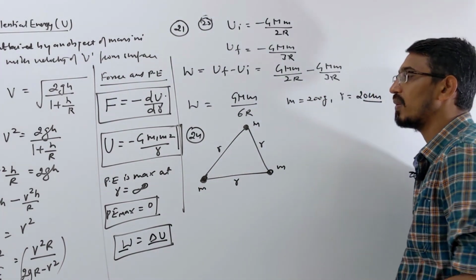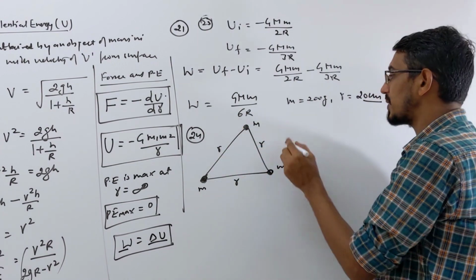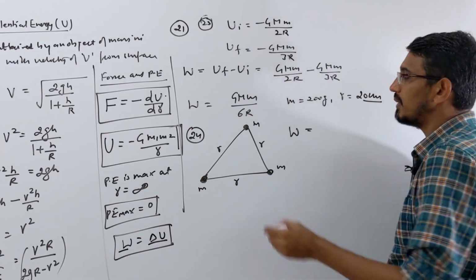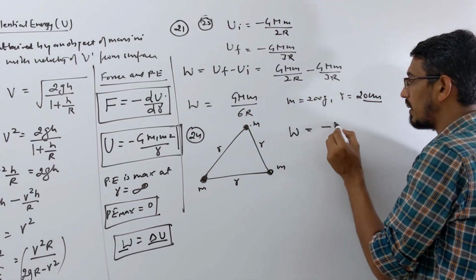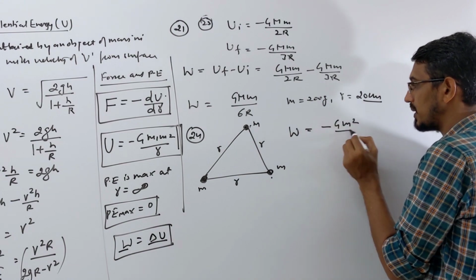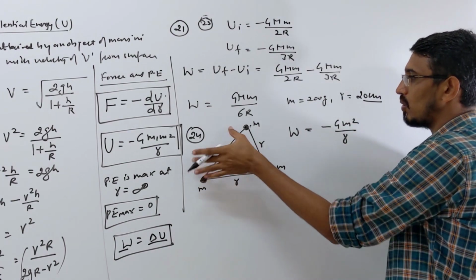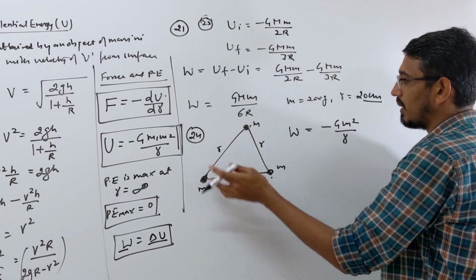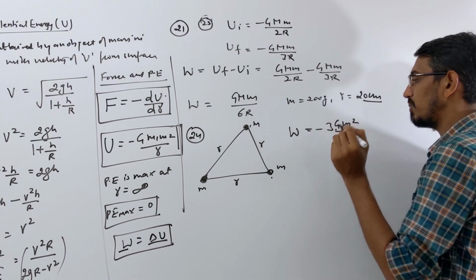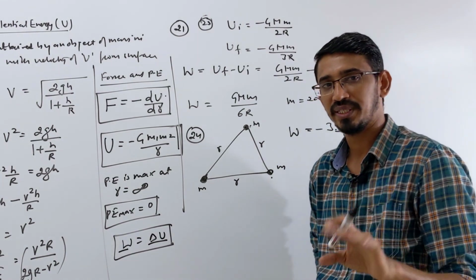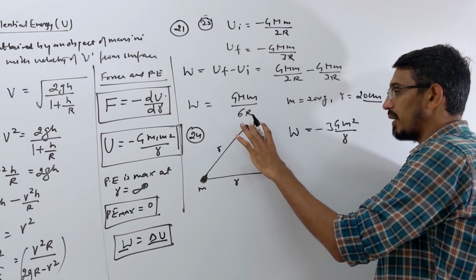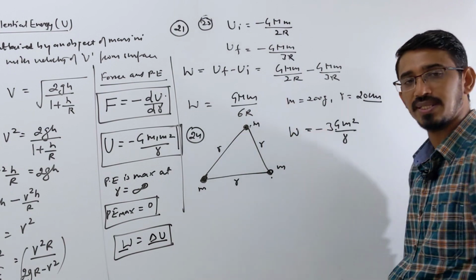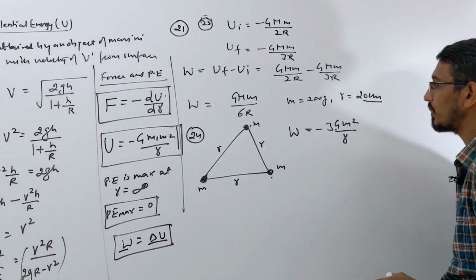I told you how to calculate the net work done in doing this, or the potential energy of the system. How many pairs do you have? Calculate their potential energy. This is one pair, and it becomes minus G m squared by the distance, r. Now one pair this, one pair that, all exactly the same values. So you can directly write minus 3 times this as the answer. One potential energy between this pair, one this pair, one this pair, 3 energies we have, and all come out exactly the same because of the same mass and same distance. It's an equilateral triangle, and the mass is also the same. Just put the values here.